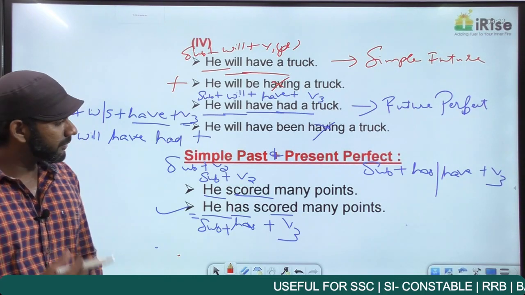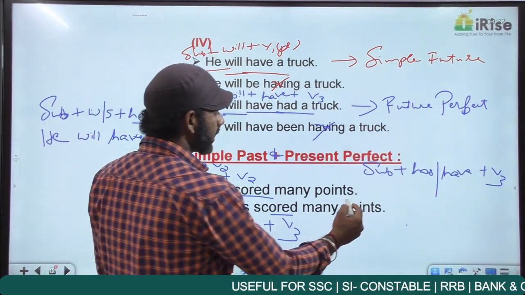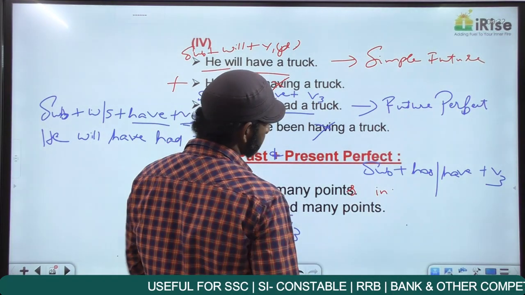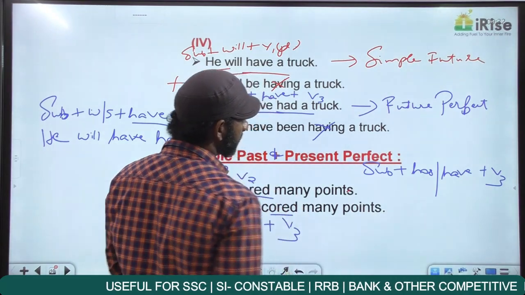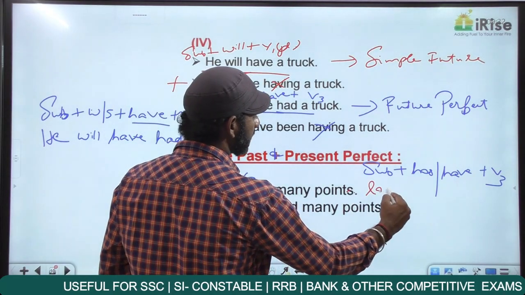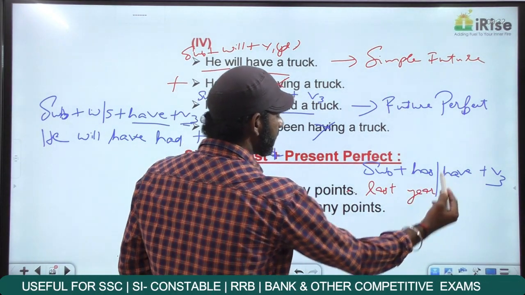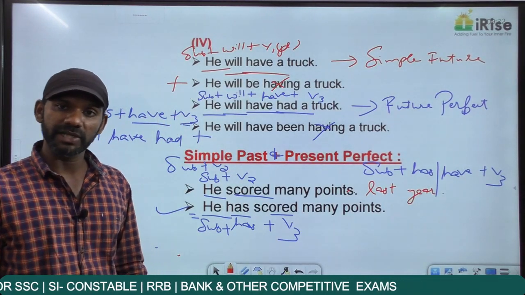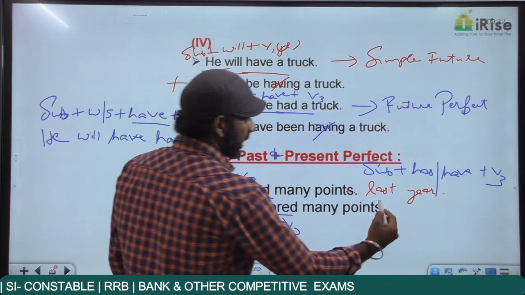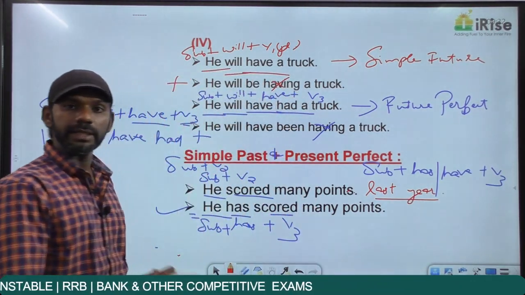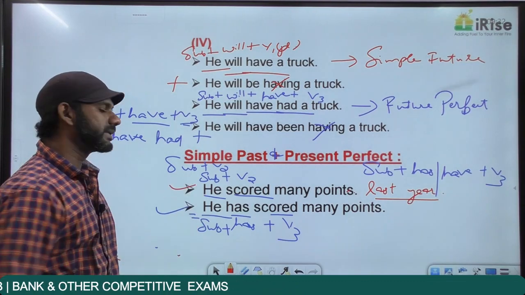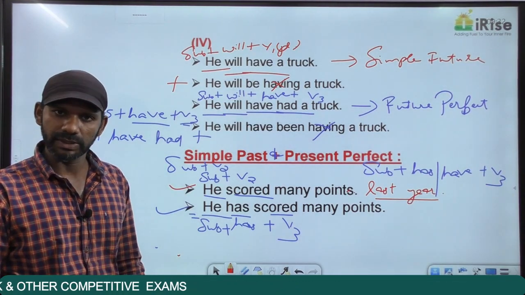Now the first one, if I make it this way, he scored many points last year. He scored many points last year. Now the time of the past action is mentioned. What is that? Last year. And when the time of the past action is mentioned, it must be simple past. He scored many points last year. Now this is also correct in terms of usage.